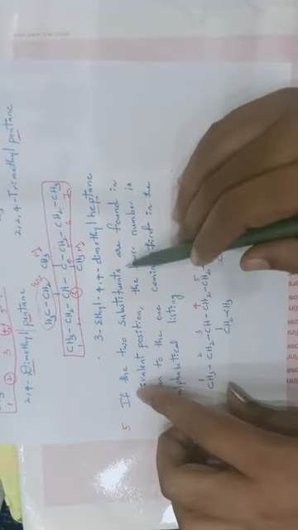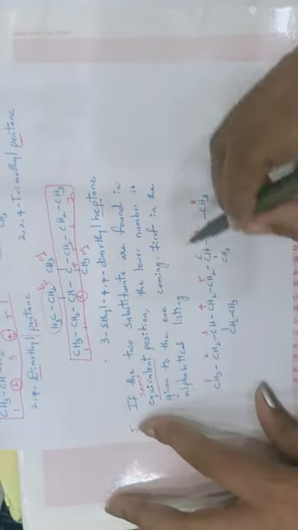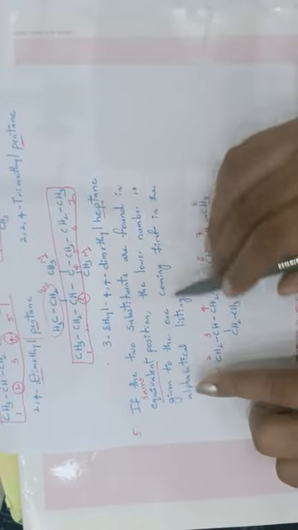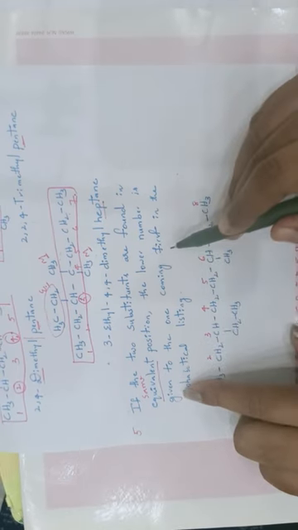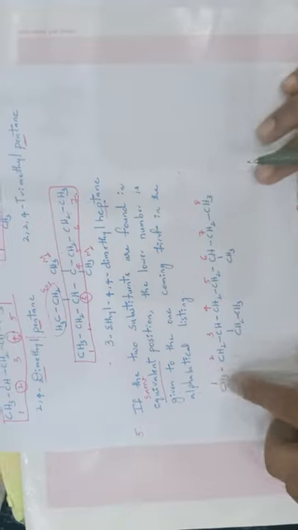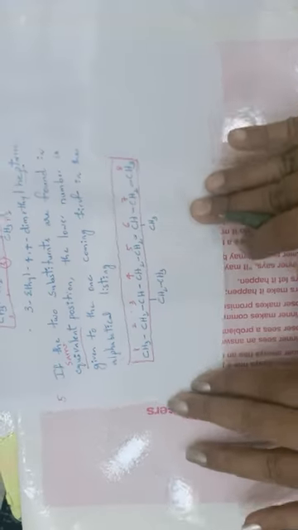Okay, next, fifth rule. If 2 different substituents are found at the equivalent position, in the sense at the same positions, the lowest numbering is given to the one coming first in the alphabetical order. See, for this organic compound, this is the parent chain.